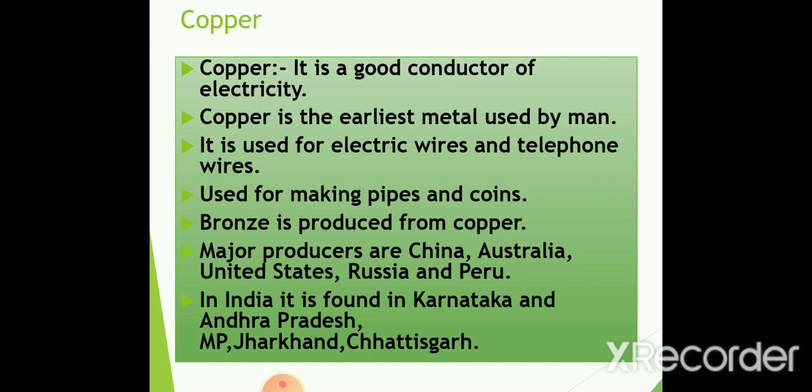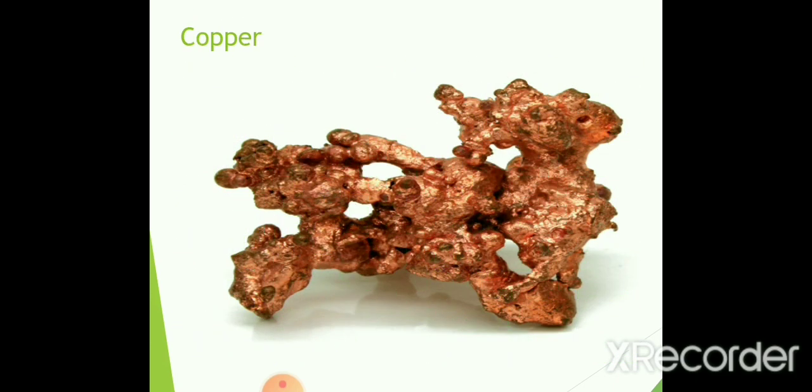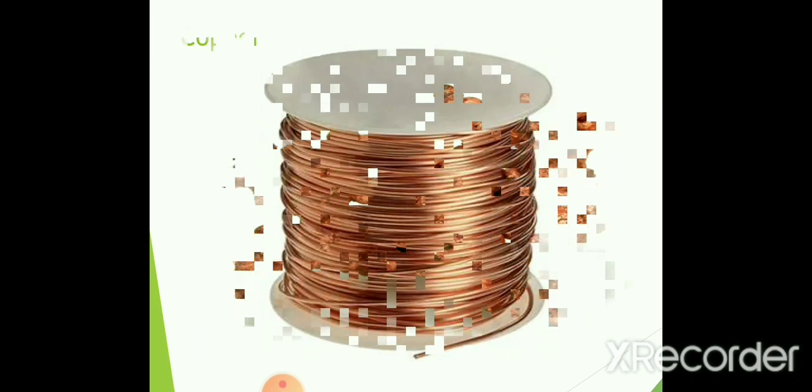Other producers are China, Australia, United States, Russia, and Peru. In India, it is found in Karnataka, Andhra Pradesh, Madhya Pradesh, Jharkhand, Chhattisgarh, etc. So, this is the main topic which we have to cover in this portion. You can see copper here, copper wire, etc.